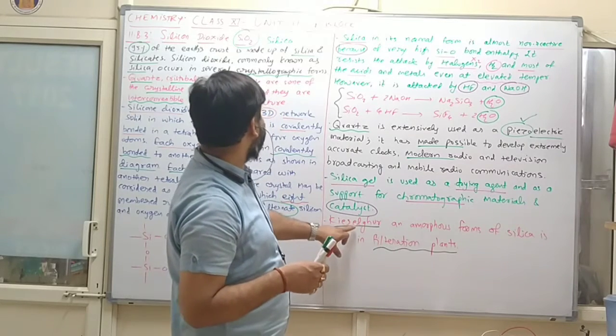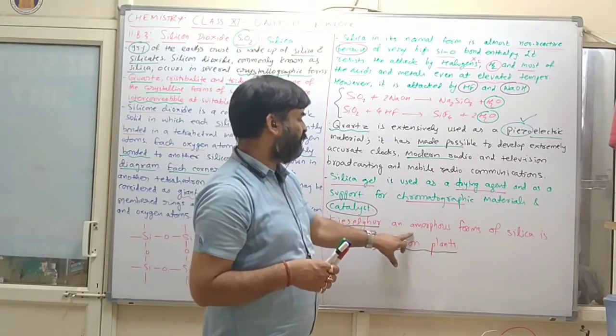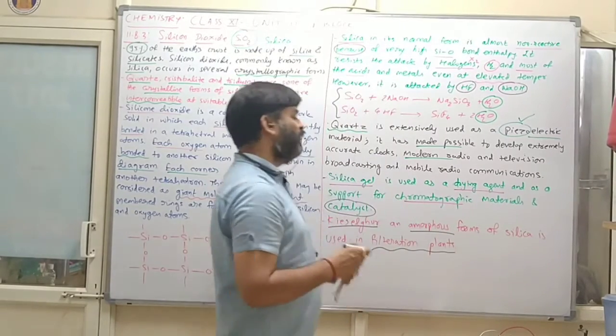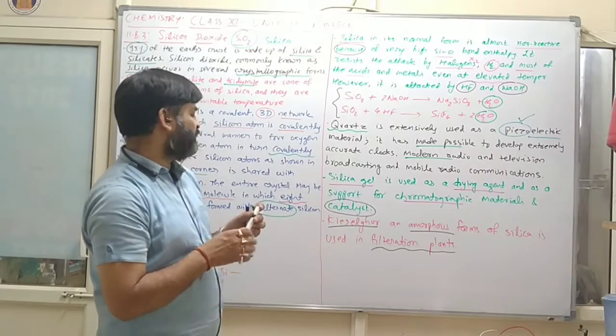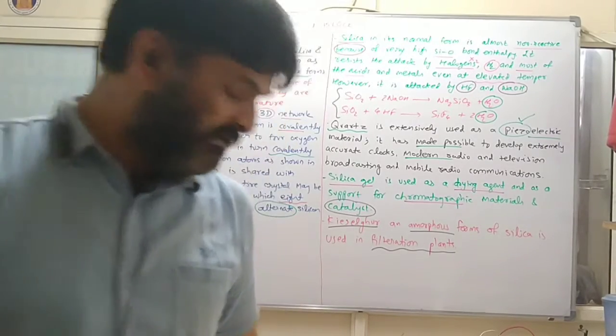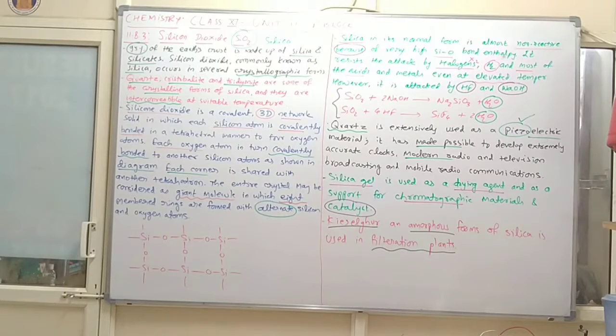The third one is Kieselguhr, an amorphous form of silica. Amorphous means non-crystalline. It is used in filtration plants. In this way, quartz, silica gel, and Kieselguhr are materials related to silica. Correct?